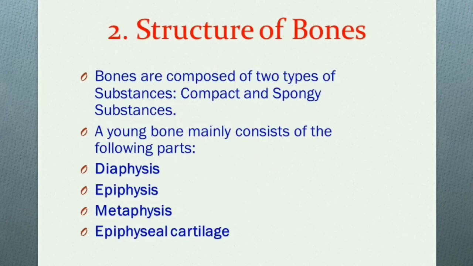Next I will talk about the structure of bones. Bone is a living tissue and it is not a static material. It shows growth as well as death. It has nerves and vessels. Mainly, bones consist of two types of substances. One is compact substance and the other is spongy substance. These things we will discuss in the upcoming part of the video. A young bone mainly consists of the following parts, that is the diaphysis, metaphysis, epiphysis and the epiphyseal cartilage.